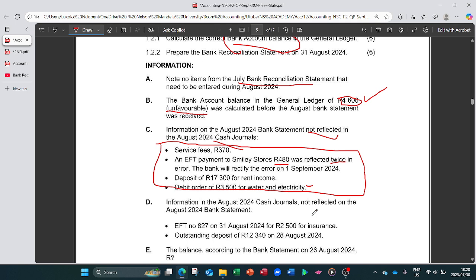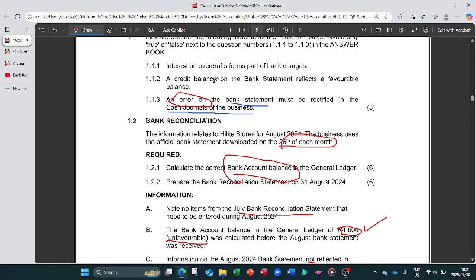So let's come here. The information in the August 2024 cash journals is not what we are looking for. We are looking for the information on the bank statement, because what we are doing is the business bank account in the general ledger.